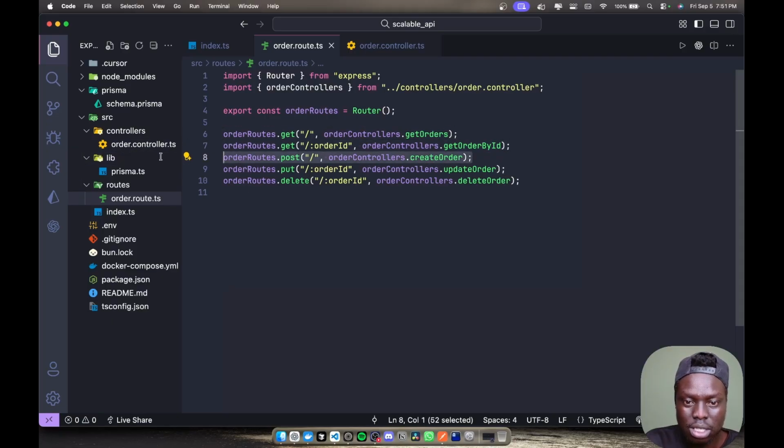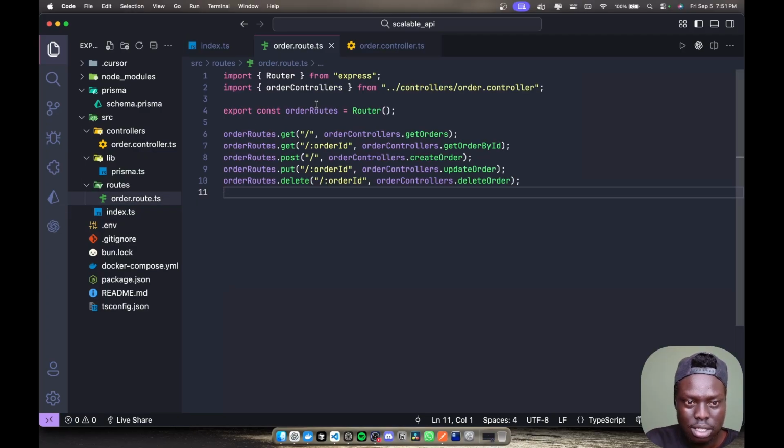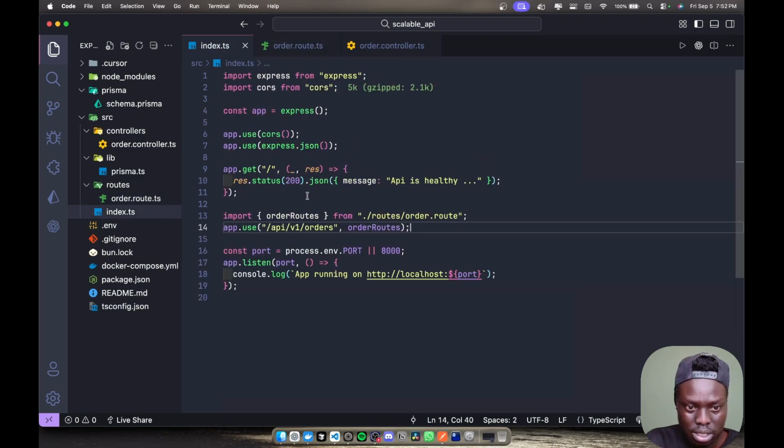We have post, to create an order, and this is to update an order using its ID. This is to delete an order using its ID. And then as you can see, here we are just using these order routes, which is the same as this order routes. So we're using this router from Express, we just export this router and then we use it inside here. As you can see, that's all we need.